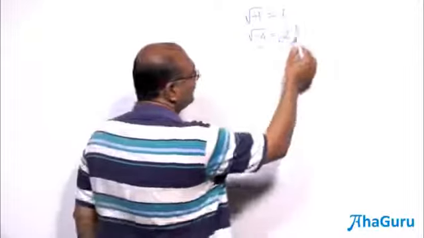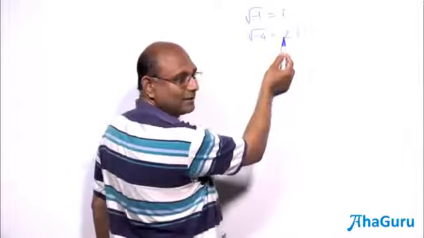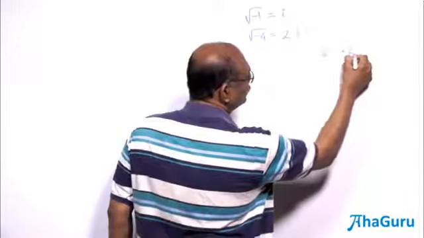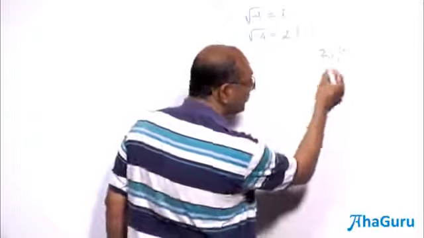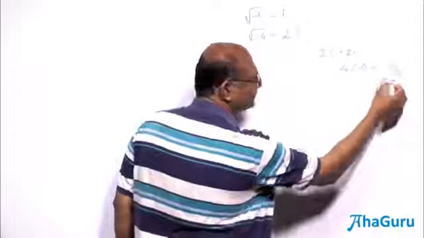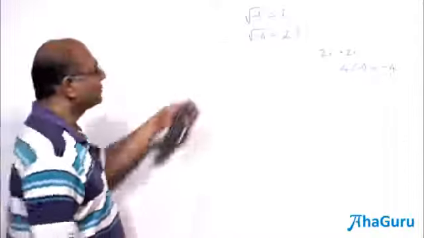So if I square this, I should get -4. And I will. See, 2i into 2i: 2 into 2 is 4, i into i is -1. And so that gives us -4. Okay, so you can continue like this.